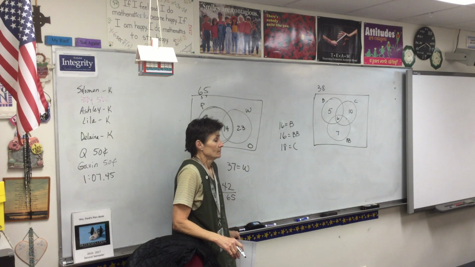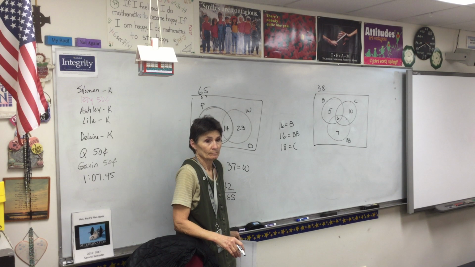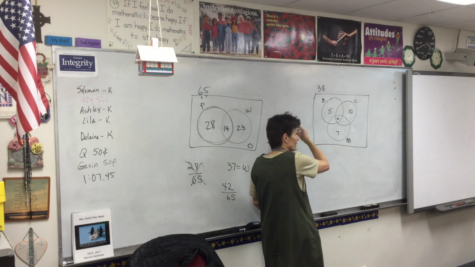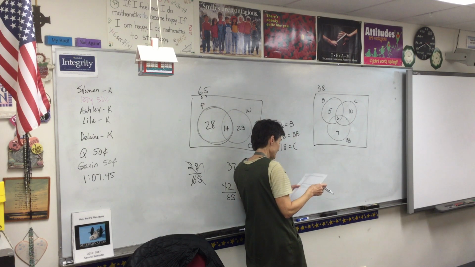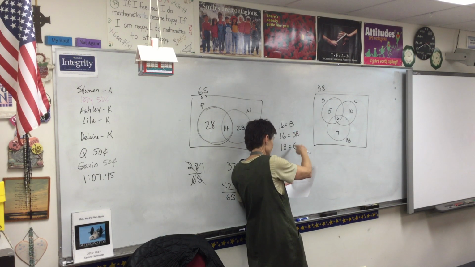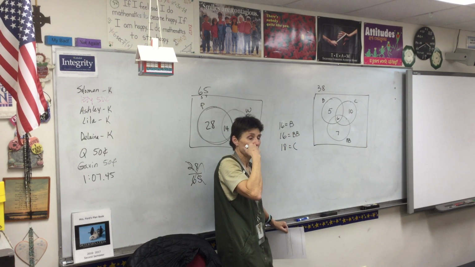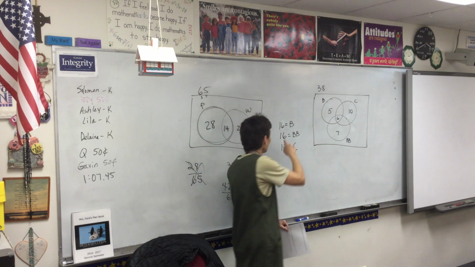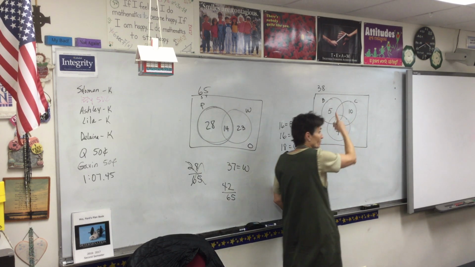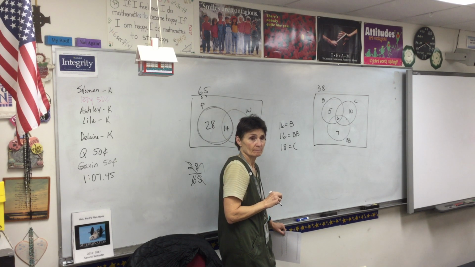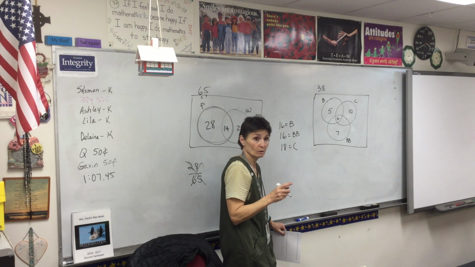Now, we still have these numbers over here that I had such a hard time with, the 16 brownies, 18 cookies, and 16 banana bread. How are they going to show up in that Venn diagram? You are not going to put a 16 in here, but what do we know about that 16? It's the total.